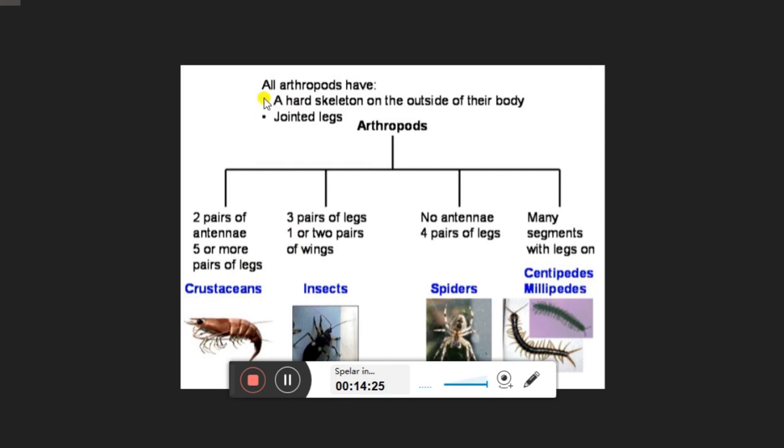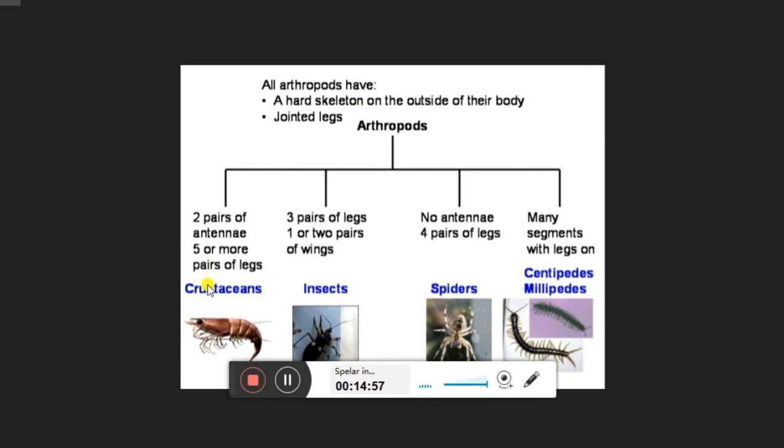Basically the Arthropoda have a hard skeleton on the outside of the body. That means they have an exoskeleton, and their body has jointed legs. The body is divided into three parts: head, thorax, and abdomen. Head and thorax are the front region, including the neck, and the abdomen is the stomach. In this way their body is divided.